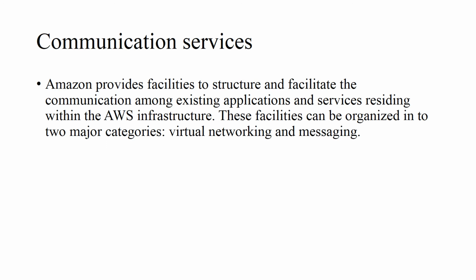These facilities can be organized into two major categories: virtual networking and messaging. The role of communication services is very important.